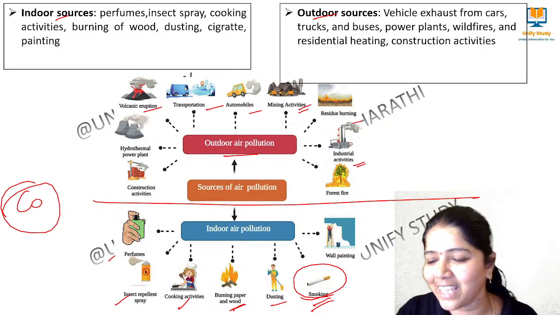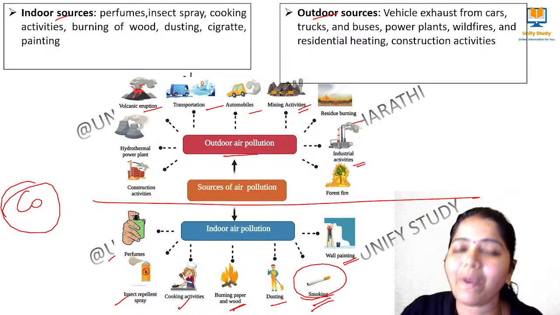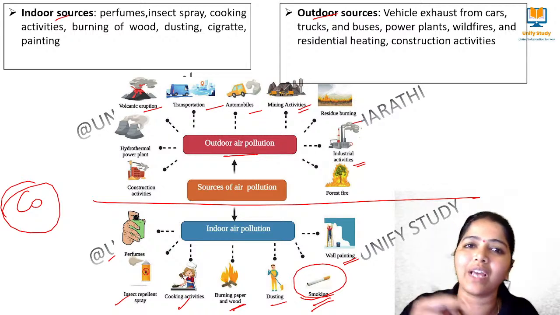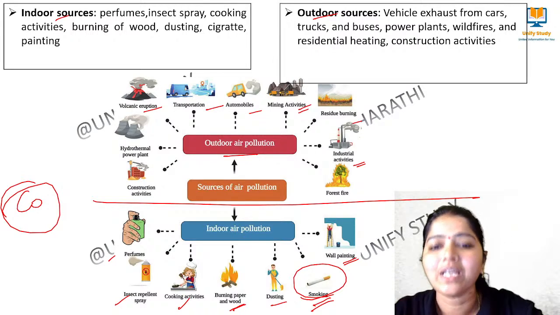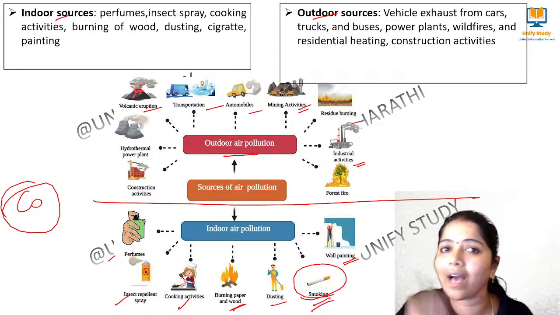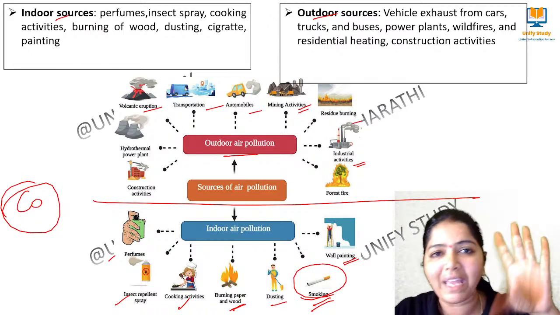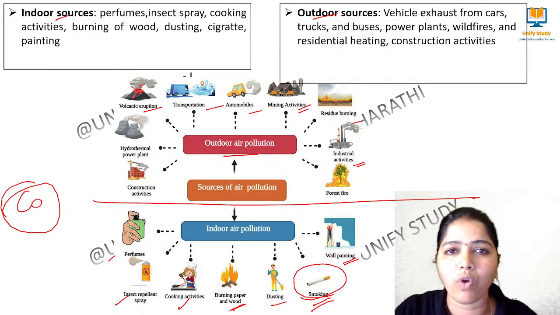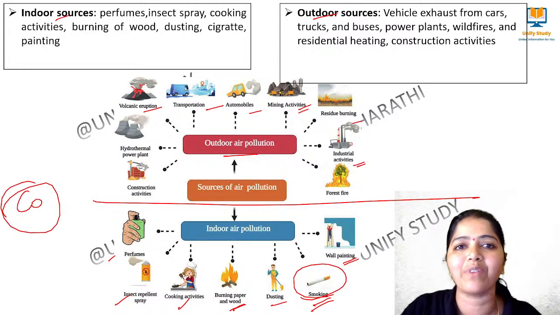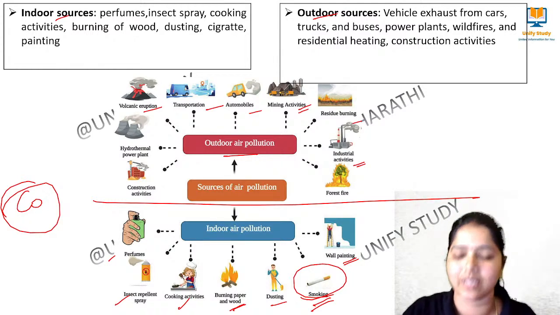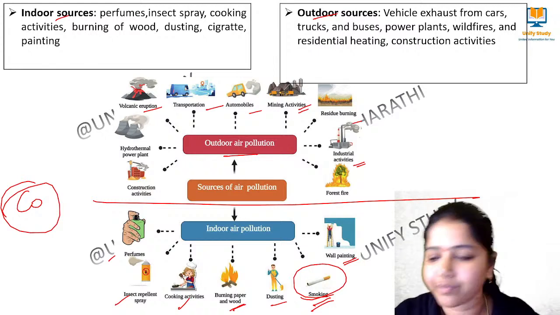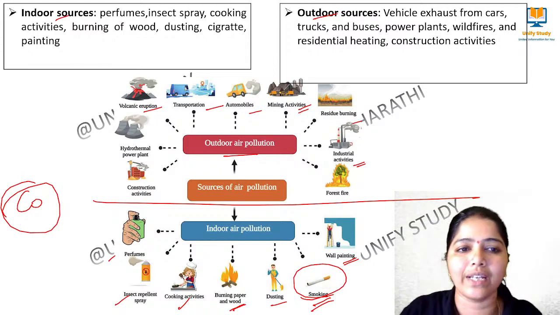Yes, Ricky, right. And then wall painting, where we have aerosol solvents and varnish, that is also an important source of air pollution. In paints and solvents there are chemicals that are harmful for our respiratory system. Clear? Right. Yes, Ricky, you are right. Radon is also an important indoor air pollutant.